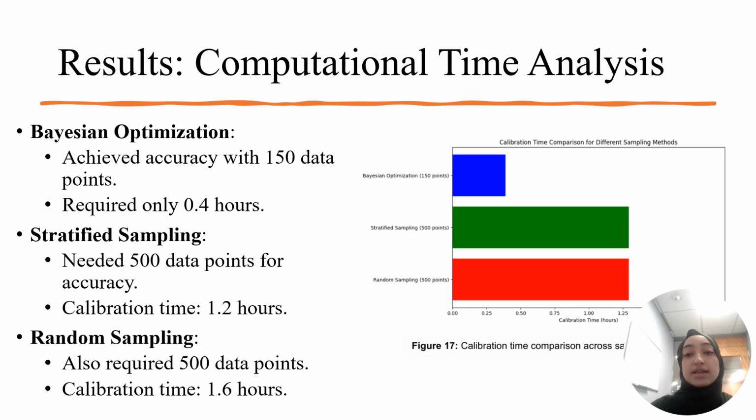Significant differences in calibration times were observed as well among the sampling methods. Bayesian optimization only required 150 data points and 0.4 hours to achieve accuracy, compared to stratified sampling's 500 data points and 1.2 hours, and random sampling's 1.6 hours. This analysis highlights Bayesian optimization's superior efficiency in both data reduction and time.